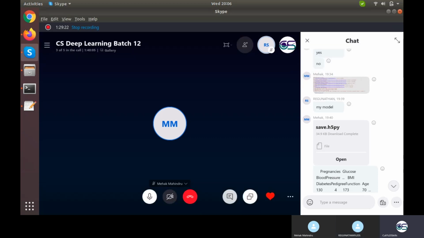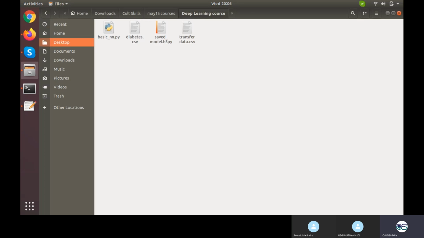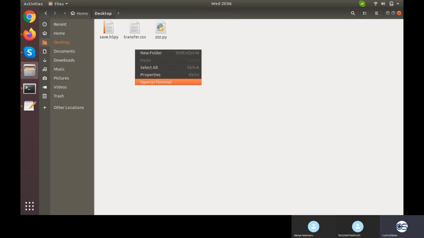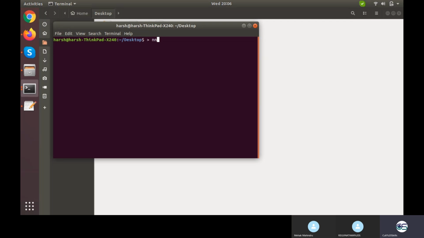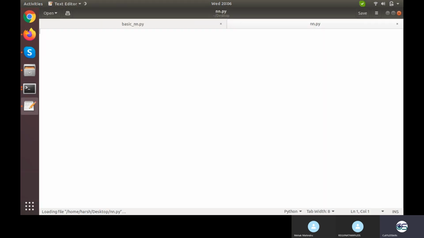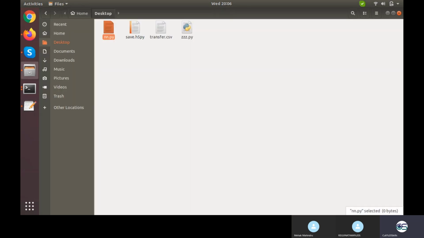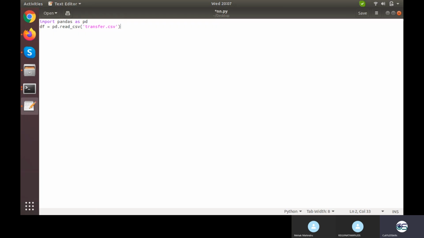Fine. Now I'll go to my desktop. I'll make a Python file right here, neural network.py. Into it, I firstly would be going to load my data. So df would be pd.read_csv. Name of the file is transfer.csv, I guess. Yes, it is.